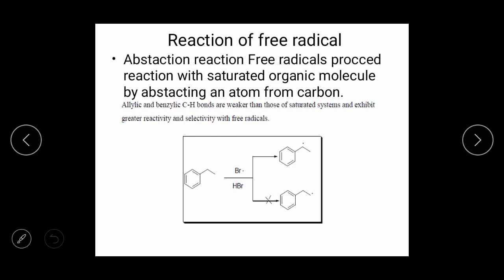When this Br radical is formed, at that time this radical reacts. Here what happens? The Br radical reacts at the first carbon or the second carbon. When you see the second product, this product is not formed. Only one product is formed. Why only one product is formed? The first product is formed because again the stability of the free radical is considered. Again, a tertiary free radical is more stable than a secondary one, than a primary one. In the second product this free radical is less stable, but in the first product the free radical is more stable. That's why this product is formed in the first one.